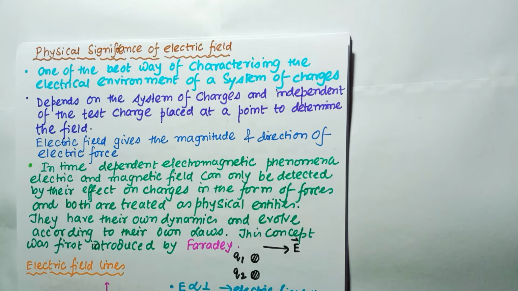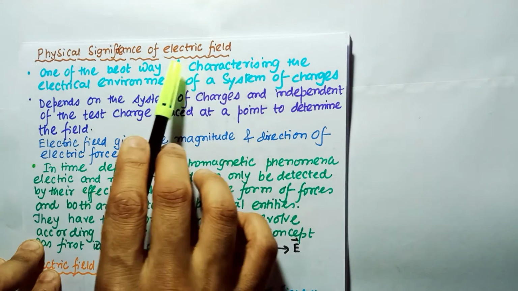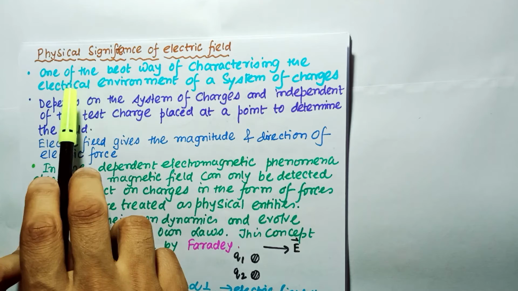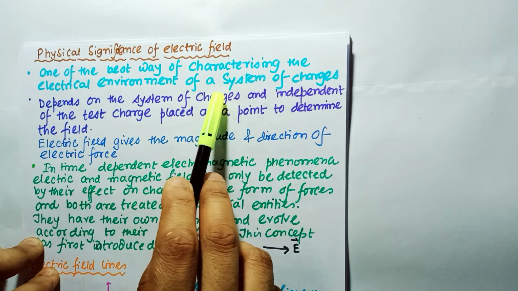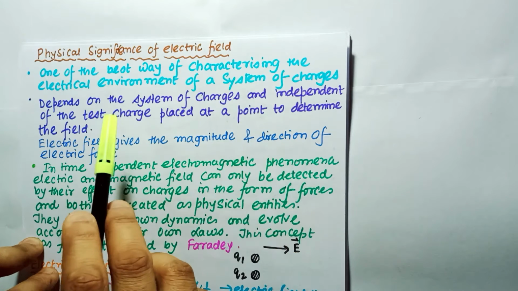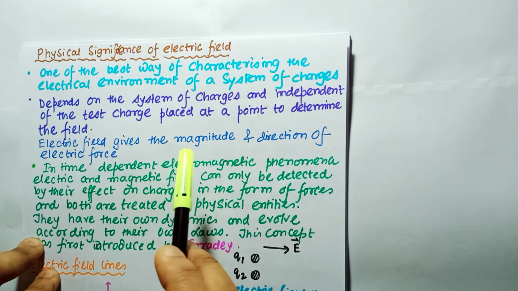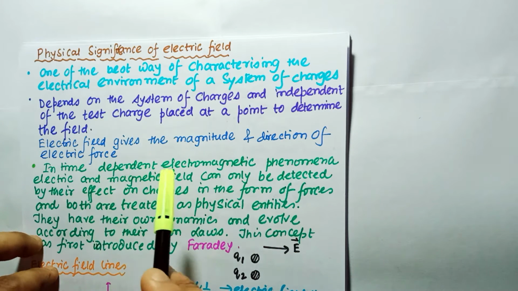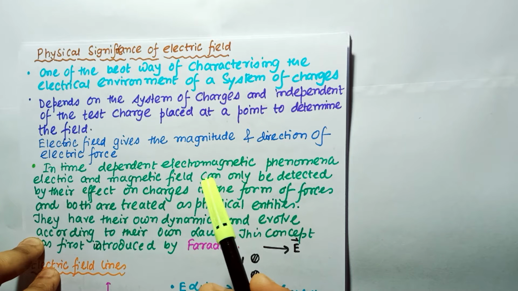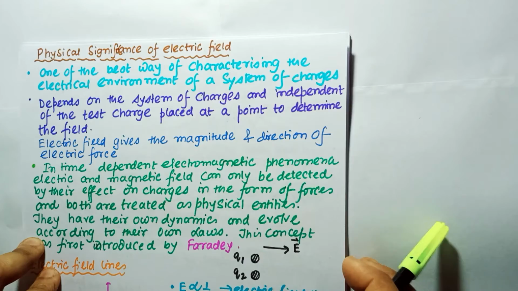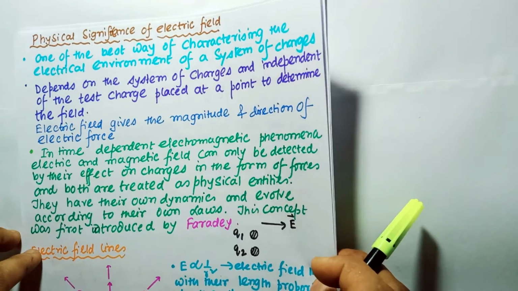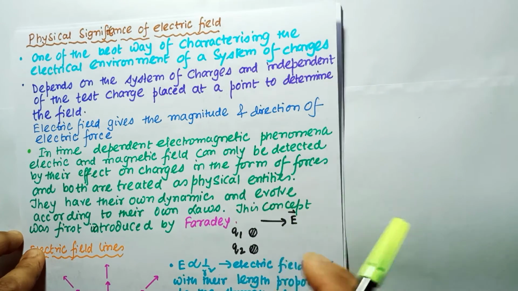Now we will discuss the physical significance of the electric field. It is one of the best ways of characterizing the electrical environment of a system of charges. So what does it mean? It means the force acting on a unit positive charge, if we place it at some point inside the field without disturbing the system. The force acting on a unit positive charge, we call the electric field at that point.